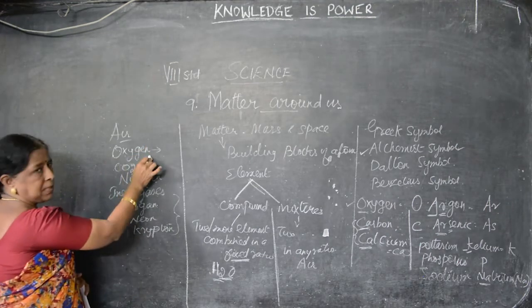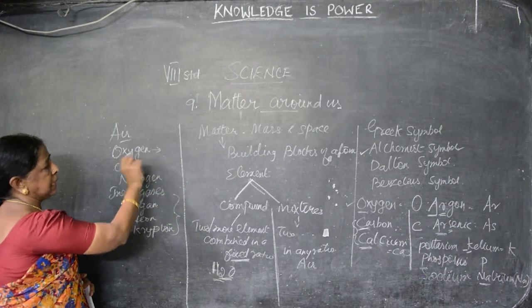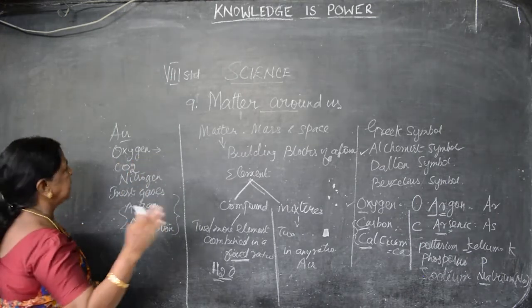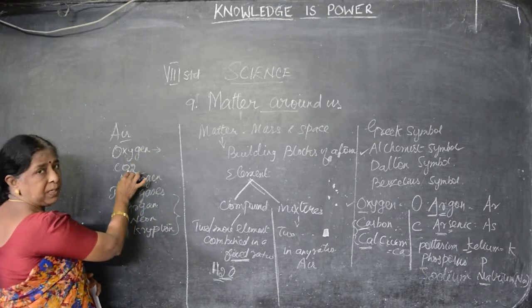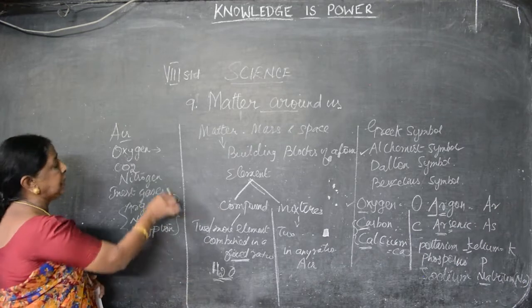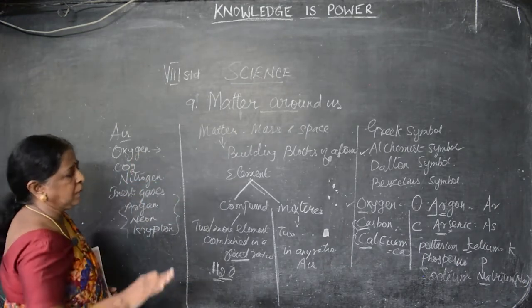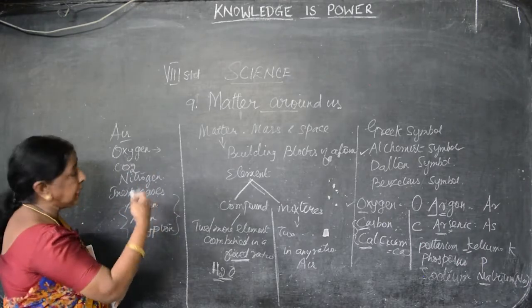This oxygen is not constant. On the reverse side, if you take a grass field, wherever you find plants, you can see oxygen and carbon dioxide are more and nitrogen is less. In some other field, the nitrogen component will be more and oxygen less. So there is no fixed composition; they can be mixed in any ratio.